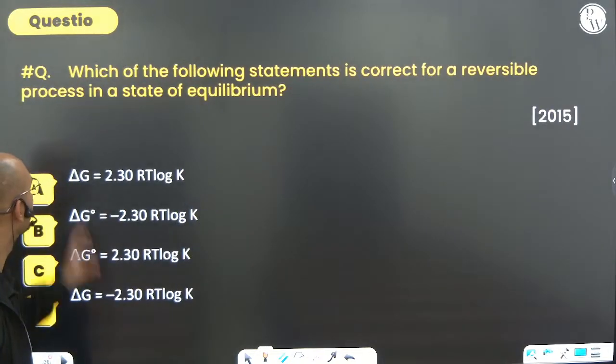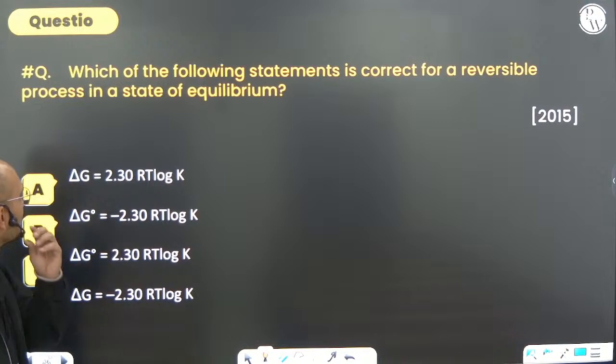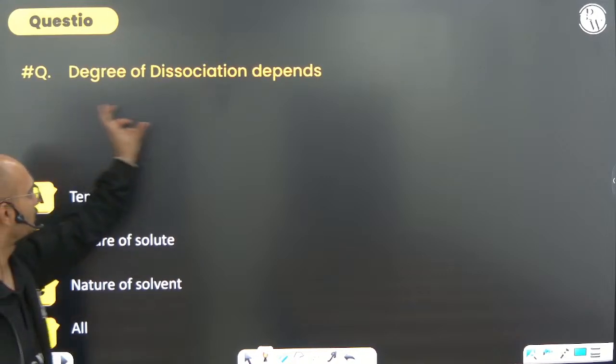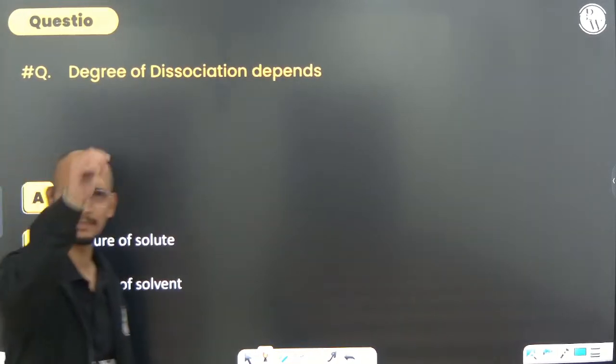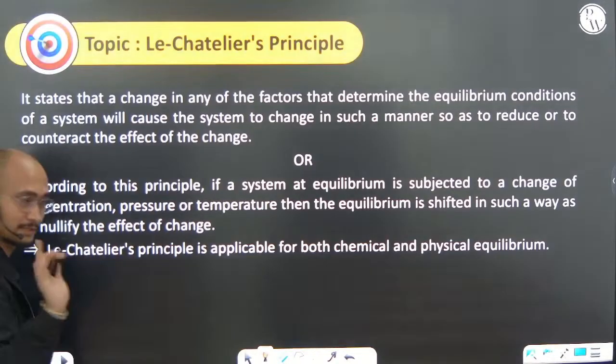Next question: which of the following statements is correct for a reversible process in a state of equilibrium? I hope it's a direct formula, not a big deal. Next, degree of dissociation depends on everything: temperature, nature of solute, nature of solvent, all. Everything.